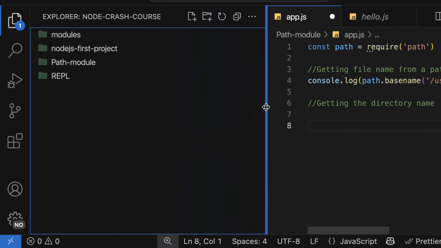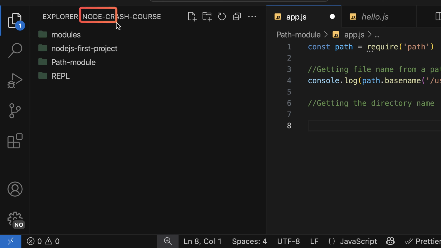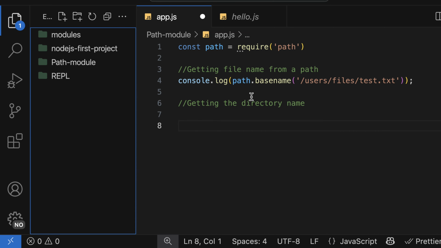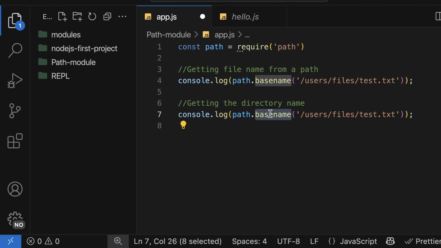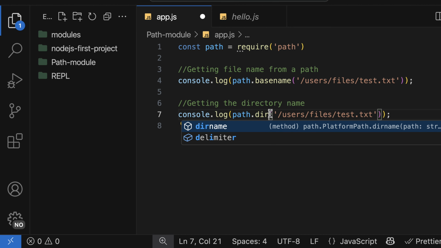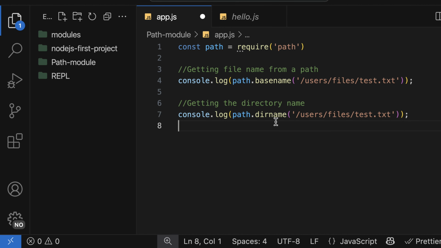And at the root, this is our directory name, which is the Node.js crash course, and we have subdirectory names. So assuming that this is my directory, I'm going to copy this and just change the name to dirname, which is the directory name for short.